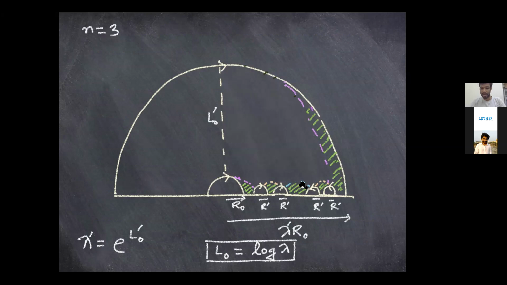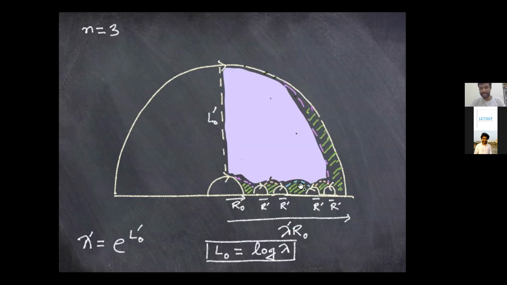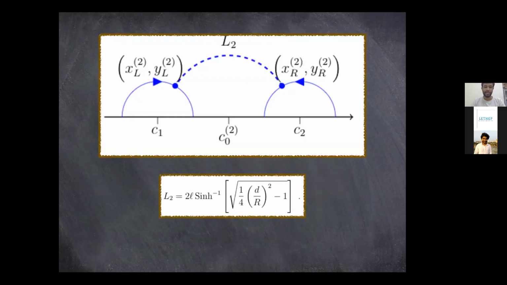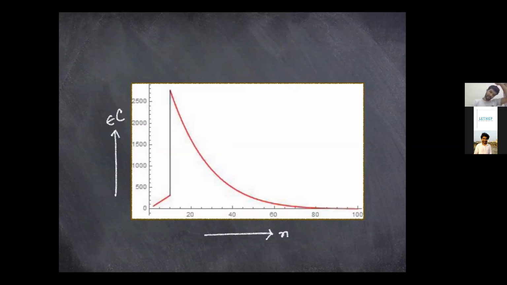So this blue length and this blue length are the same. The radius r of these removed semicircles is changed to r prime, but the length remains the same. You could model that in that way, using again the formula that was derived in Caceres and collaborators' paper. So we do it in that way, and what we get is that the volume initially increases,